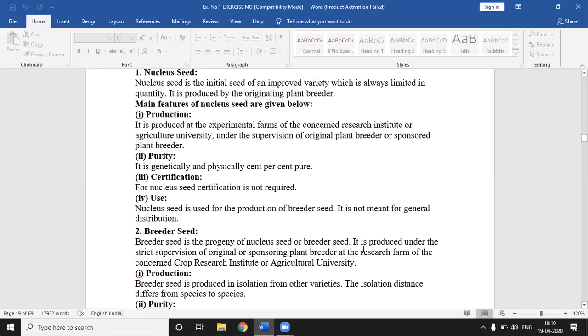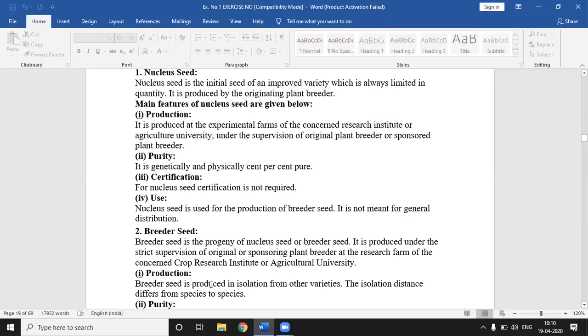It is produced under the strict supervision of the original or sponsor plant breeder at the research farm of the concerned crop research institute or agriculture university. It is developed under the strict supervision of the original or sponsoring plant breeder in a research farm of the concerned crop research institute or agriculture university.